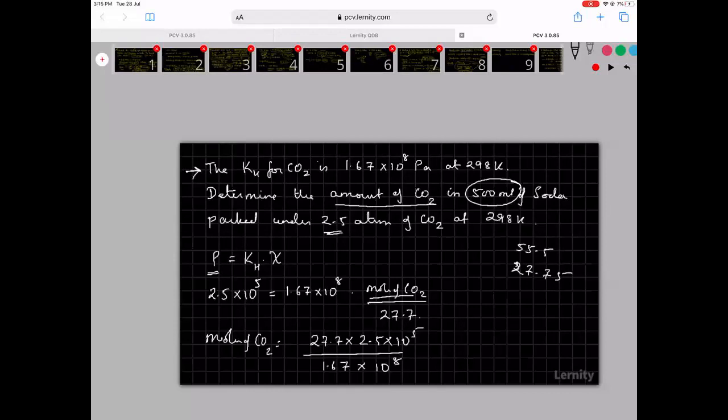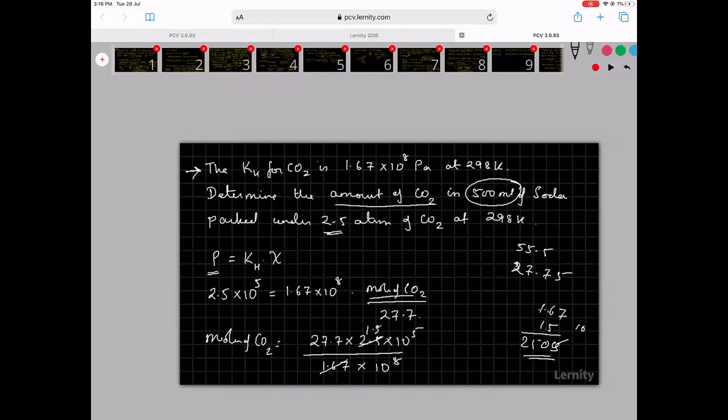Approximately, 1.67 into 1.5 is about 2.5, so I divided by 1.5.